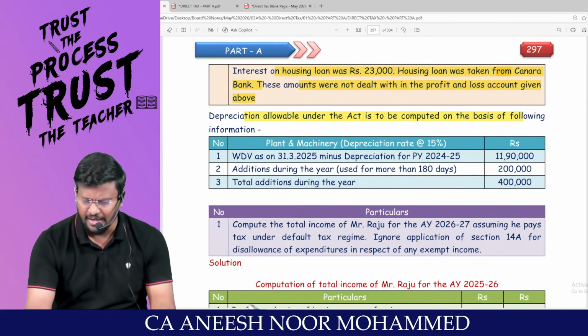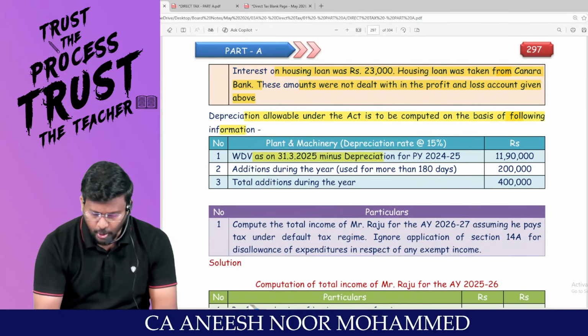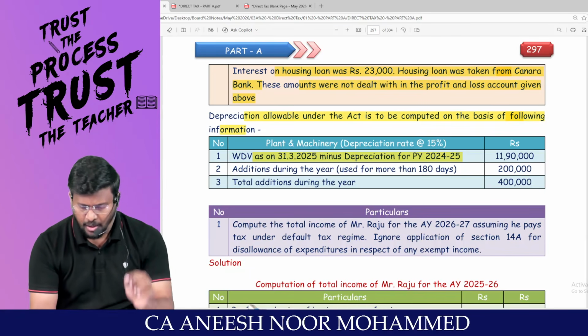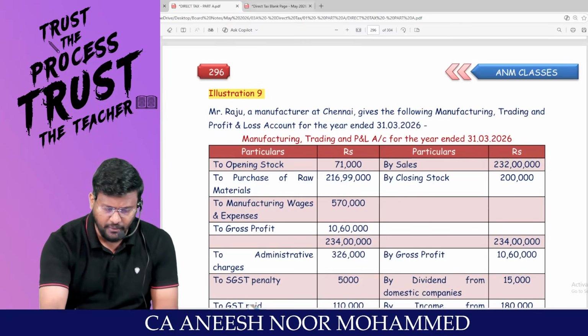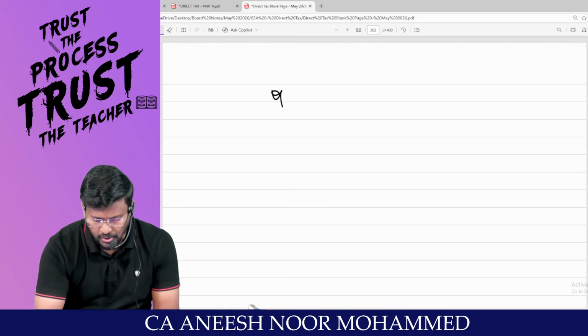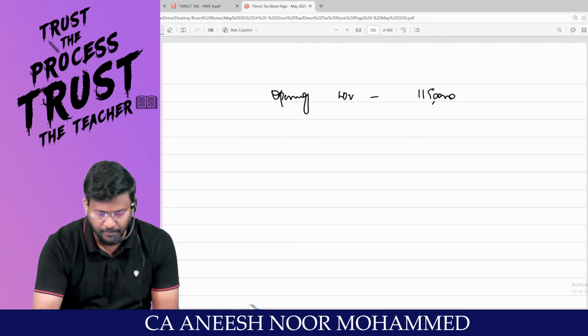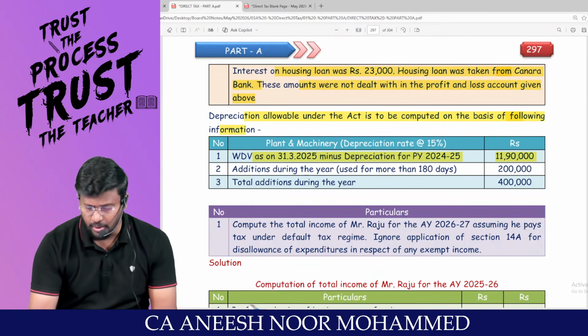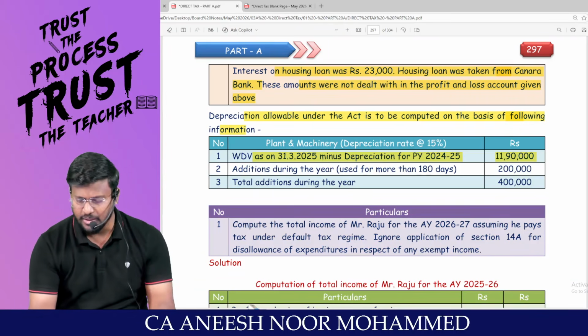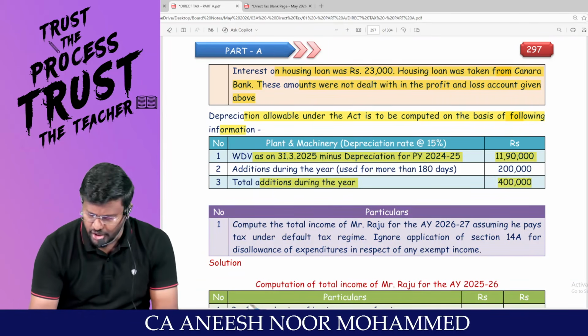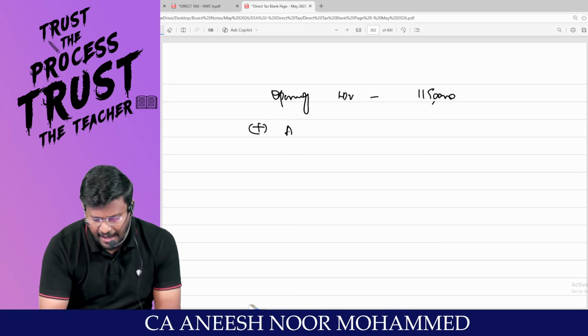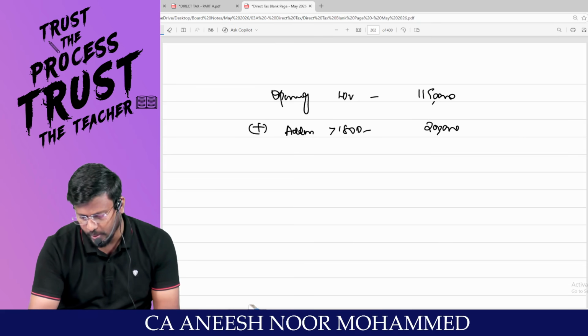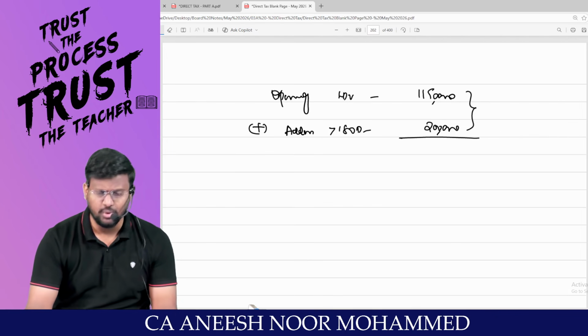Depreciation allowable under the Act is to be computed like this: WDV as on 31/3/2025 minus depreciation. That means the opening WDV is how much? 11,90,000. So the opening WDV is 11,90,000. Am I right? So my dear lovable students, additions during the year total 4 lakh. Of this, 2 lakh are used for more than 180 days. So what is the total addition? 4 lakh. Additions used for more than 180 days: how much? 2 lakh. So tell me, 11,90,000 plus 2 lakh.